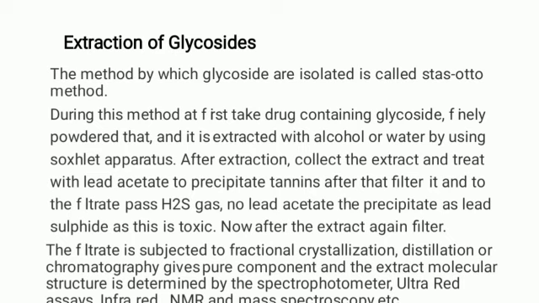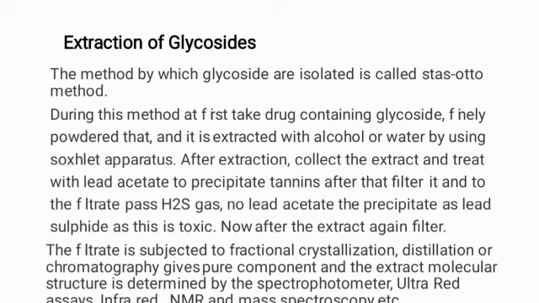So this powdered drug is then extracted with the solvent, alcohol or water, by using the Soxhlet apparatus. After the extraction, collect the extract and treat it with lead acetate to precipitate the tannin. After that, filter it and pass H2S gas through the filtrate, so that the lead acetate is precipitated as lead sulfide, as lead acetate is toxic. Now, after that, filter the extract again.